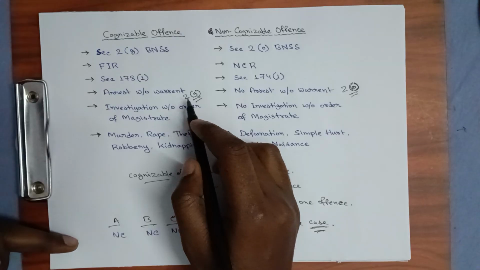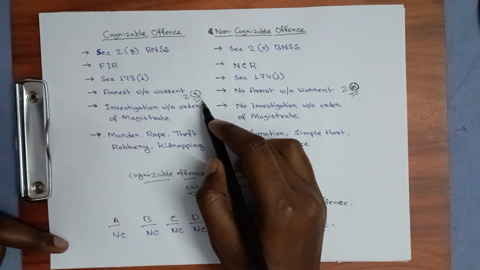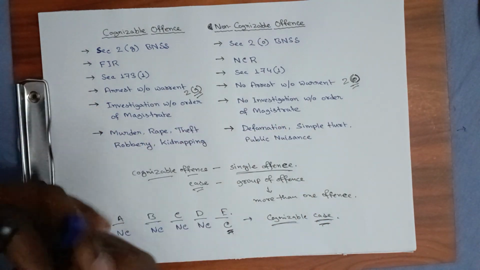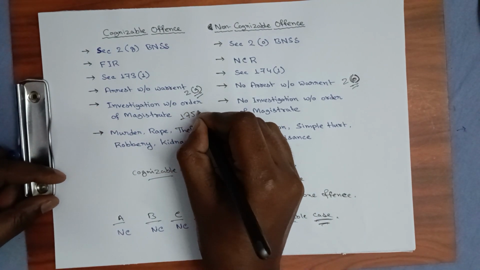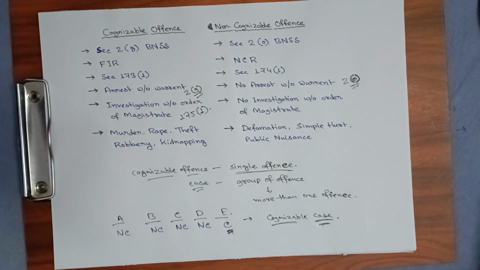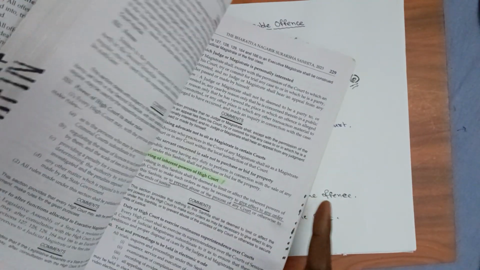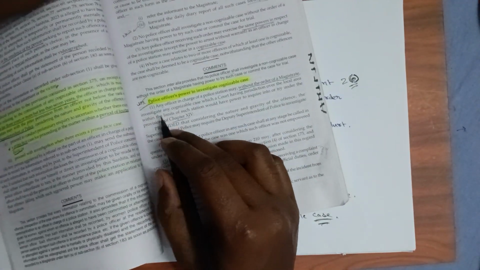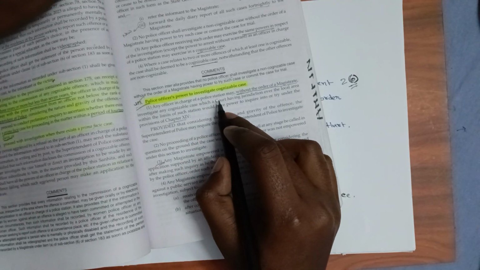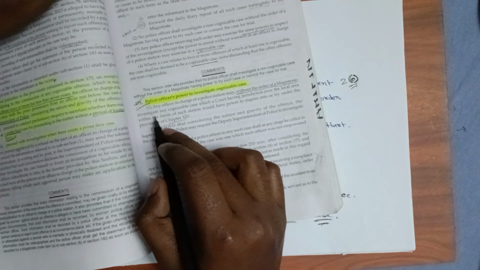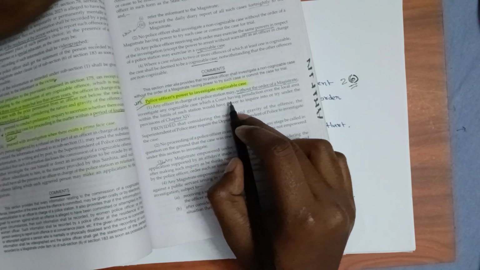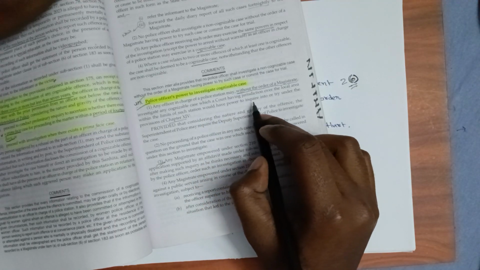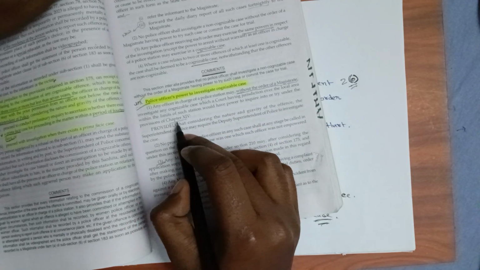so for arrest, we understood that the permission is given in section 2(g) of BNSS, but where is the permission of investigation from the magistrate given? The permission is given in section 175 subsection 1 of BNSS. If we see, section 175 subsection 1 says that any officer in charge of a police station may, without the order of a magistrate, investigate any cognizable case which a court having jurisdiction over the local area within the limits of such station would have power to inquire into or try under the provisions of chapter 14.